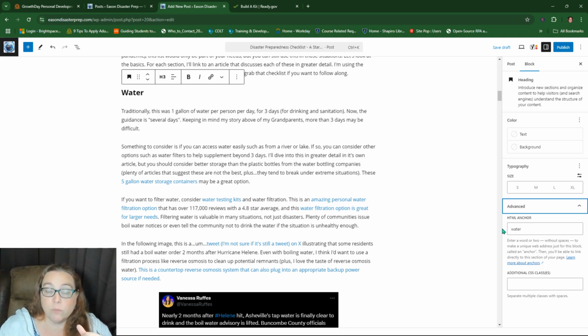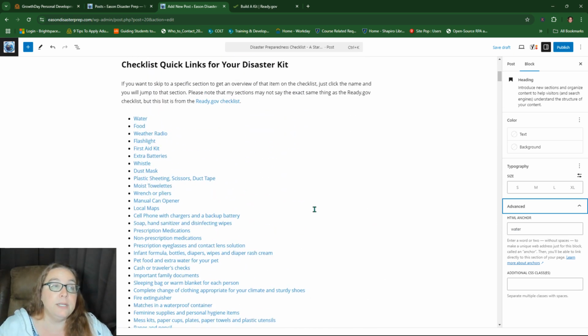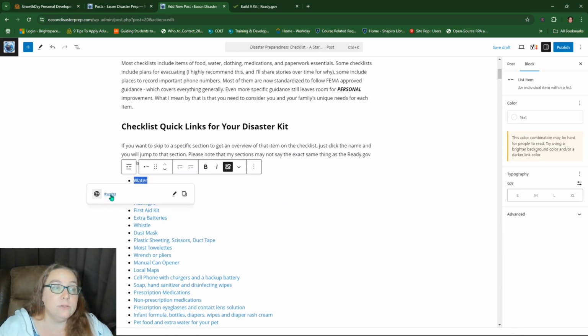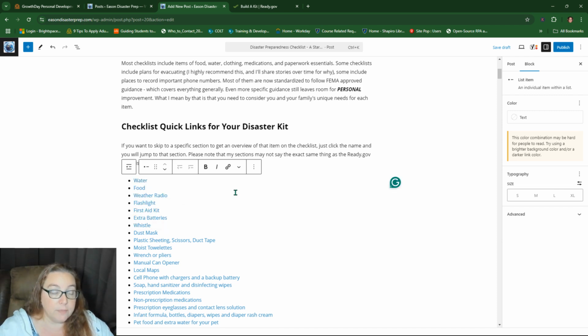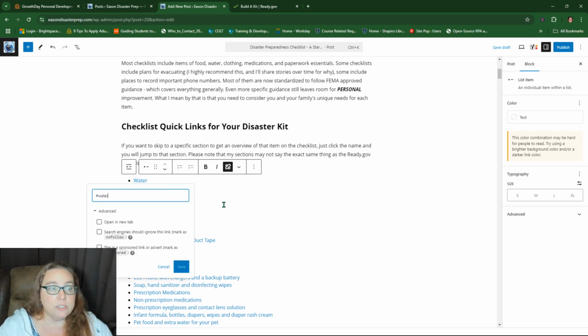So water here, I have water typed out there. And then up here, I highlight this and you can see, let's just break this and I'll do it. If I highlight that and I hit this little paperclip button, and I put hashtag water, and then I can either hit enter or hit this right here, right? Then when they click on that, that'll take them to the water section. I can see it says hashtag water, and if I wanted to, I could edit that.